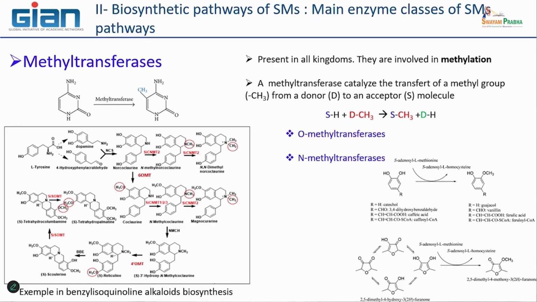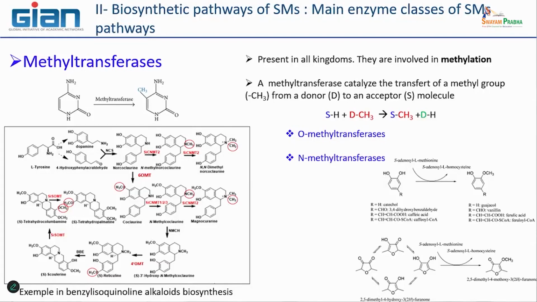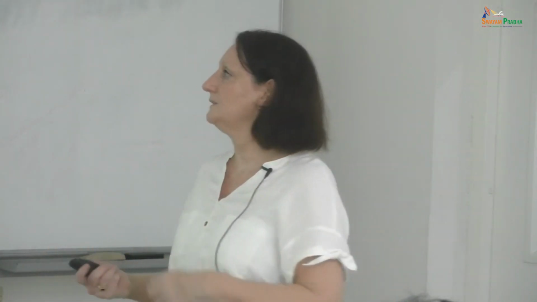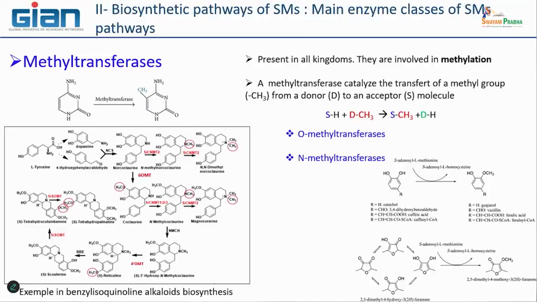But there are also some methyltransferases that can transfer this methyl group not on a carbon, but on an oxygen or a nitrogen. That gives other types of properties to the molecule that receives this methyl group. So in fact, methyltransferases are classified according to the atom targeted: carbon, oxygen, or nitrogen.